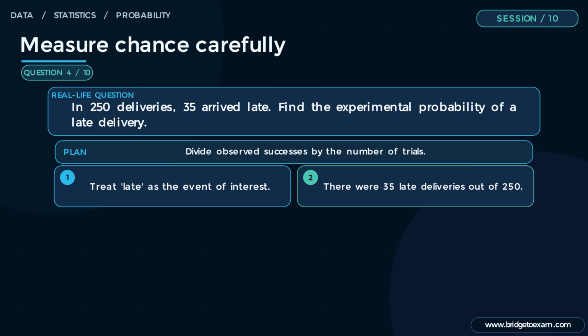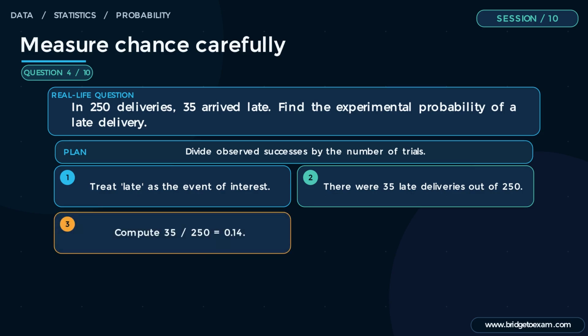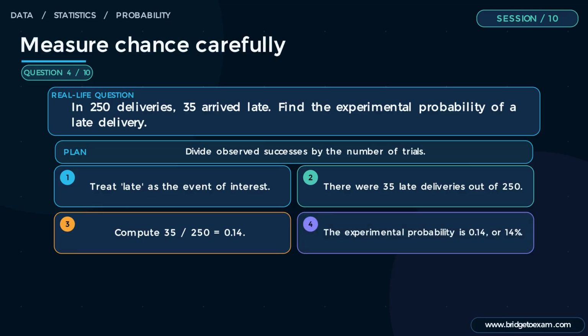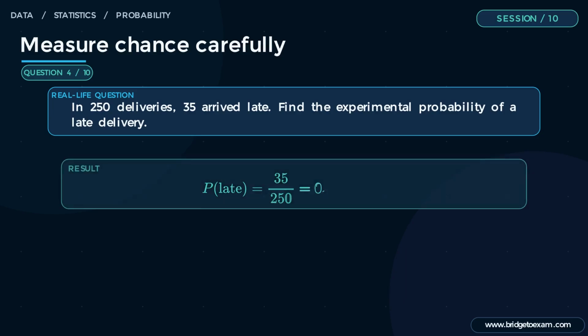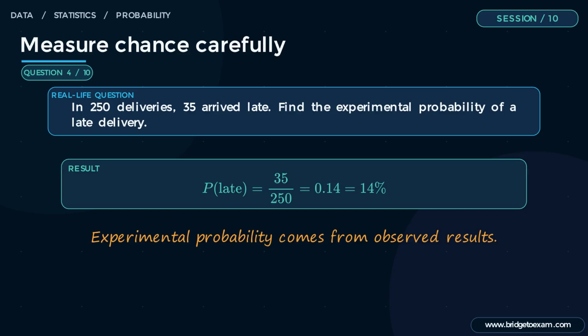Step 3. Compute 35 divided by 250 equals 0.14. Step 4. The experimental probability is 0.14 or 14%. Quick check. Multiplying 250 by 14% returns 35 late deliveries. This matters in real life because logistics teams update performance estimates from observed relative frequencies.